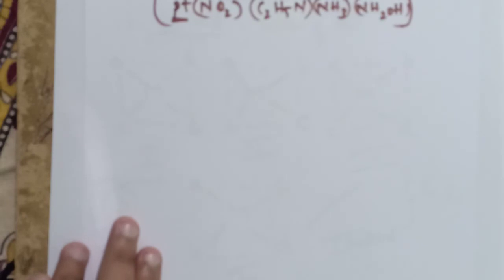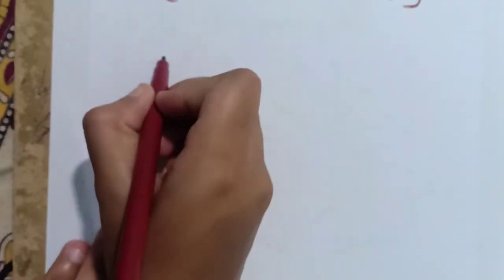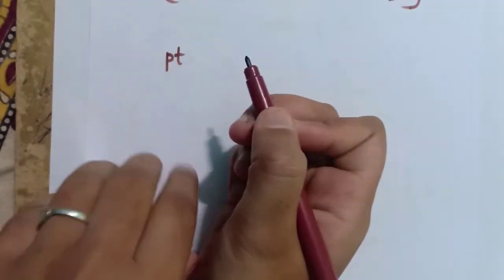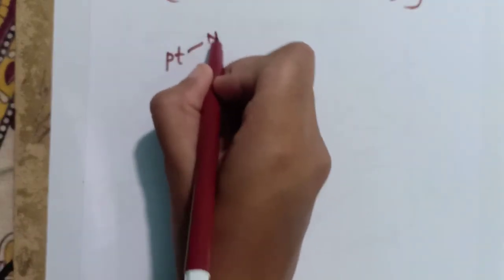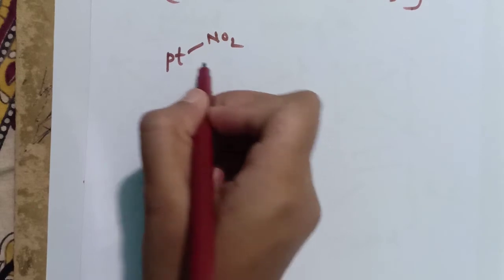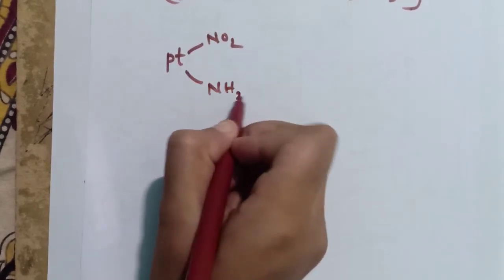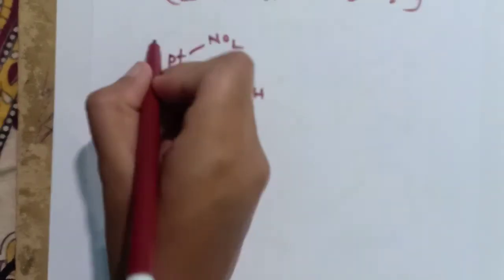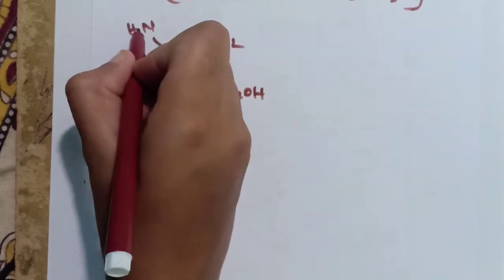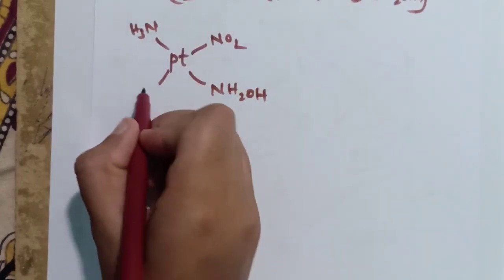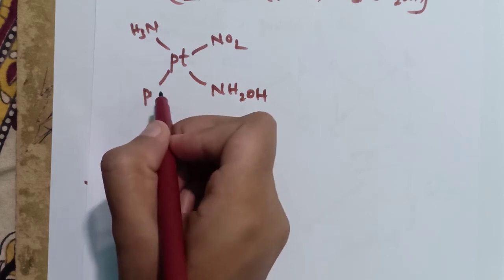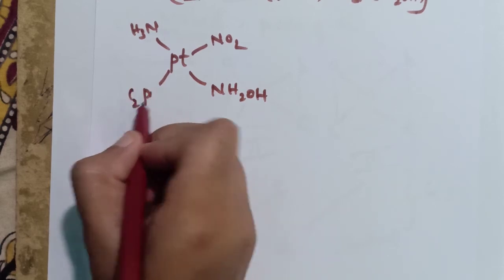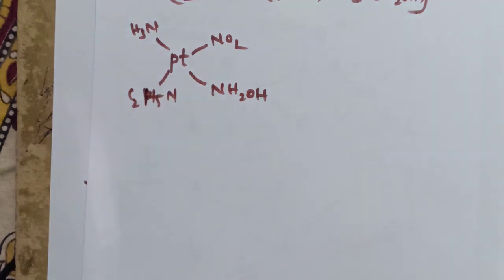The 3 structures of this complex I will represent here. Pt, NO2, NH2OH, NH3, C2H5N.